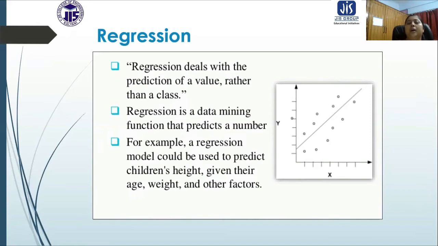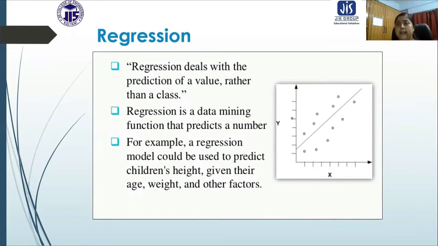Suppose in a particular age, we can collect many data, like if the weight is X, then the height should be Y. This kind of data we can gather. It is easily available data. So if we have a database built on this previous knowledge that we have collected, now if a new person comes and his age and weight are known, and some other factors are also known, depending on the mining application, we can predict the height.